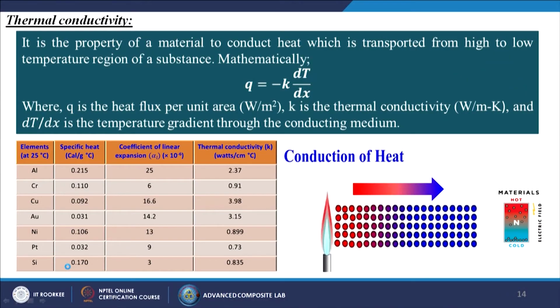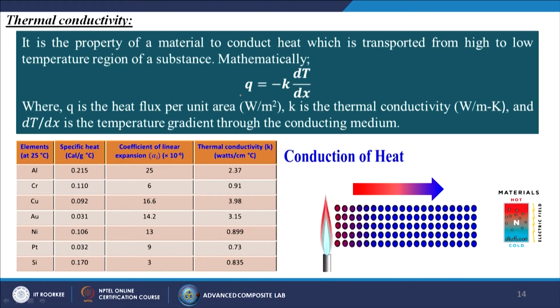Next we will discuss thermal conductivity. It is the property of a material to conduct heat, which is transported from the high to the low temperature region of a substance. Mathematically it is denoted by small q, which is equal to minus k dT by dx, where q is the heat flux per unit area, that is watt per meter square, k is the thermal conductivity, watt per meter per Kelvin, and dT by dx is the temperature gradient through the conducting medium.